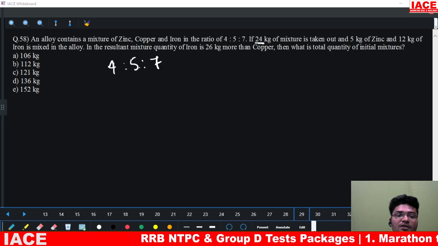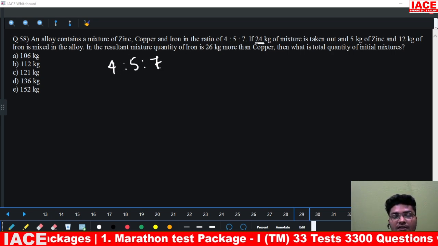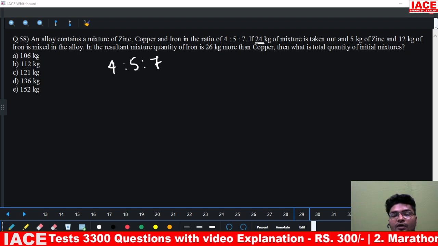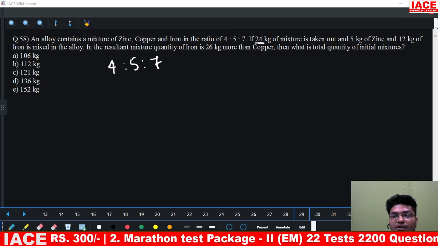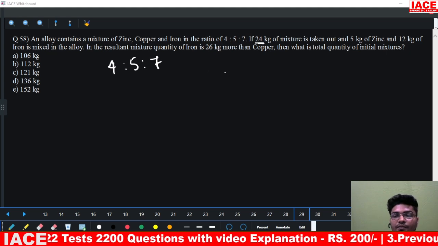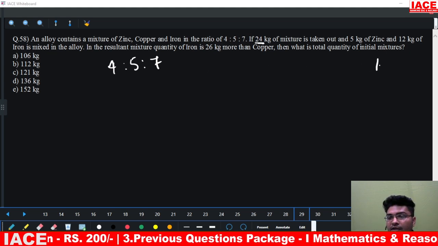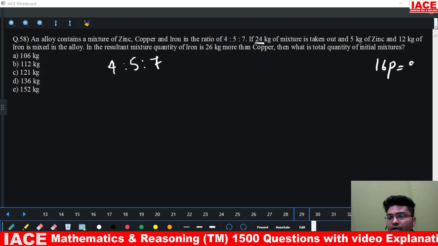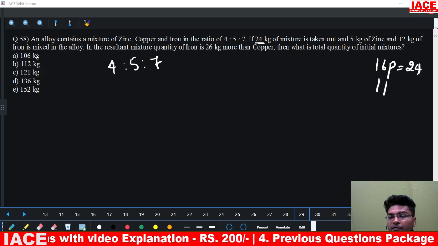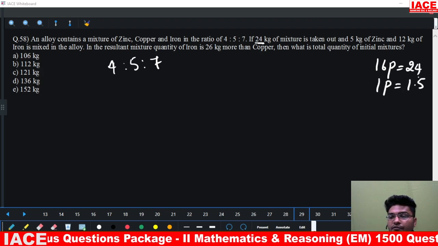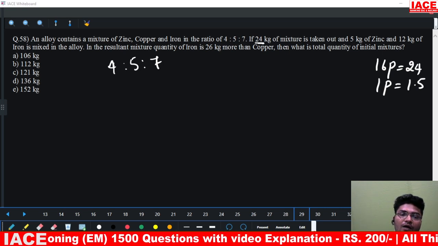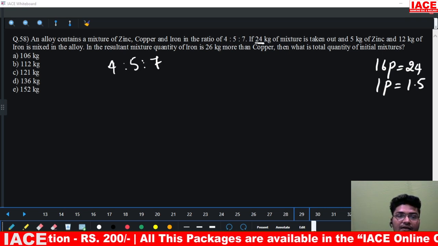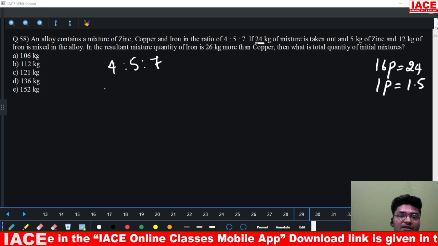Total is how much? 4 plus 5, 9. 9 plus 7, 16. 16 parts is 24 kgs. Let me write it down here. 16 parts is 24 kgs. So one part will be how much? 1.5. That means how much amount of zinc is removed?